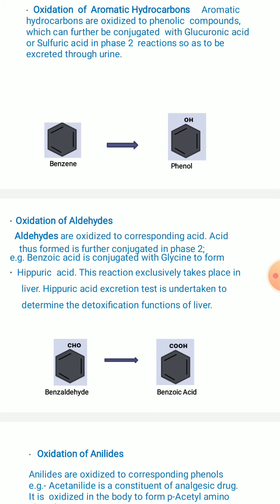Once hippuric acid is formed by conjugation with glycine, it is excreted in the urine, and then taken for the test to see whether the liver is functioning properly.